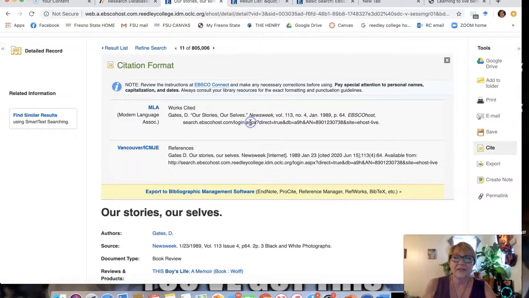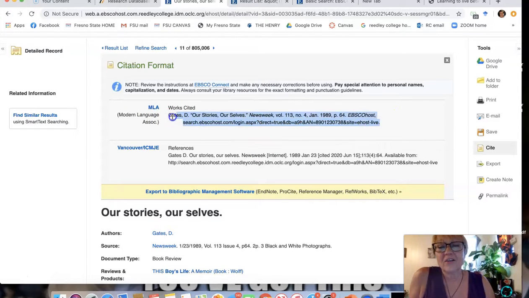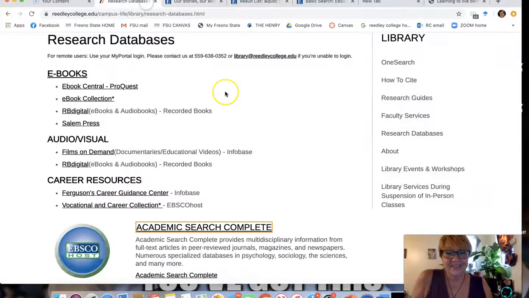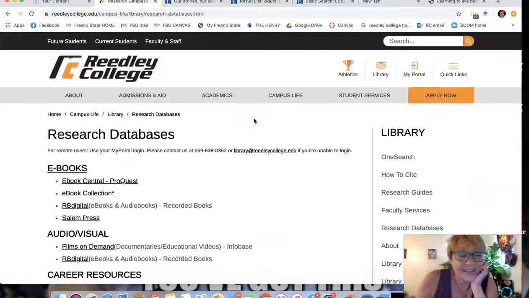Boom. I shouldn't say boom. I don't like it when I do that. Okay, so look, and I can copy it straight from here. And it's even got the little 7 spaces indent, which isn't always on here. So if it isn't, make sure you do it, okay? So you copy this, paste it right into your works cited, okay? Pretty easy. Most important thing, give yourself lots of time.